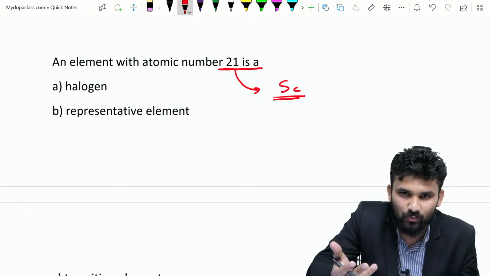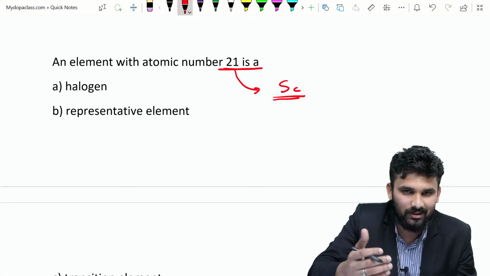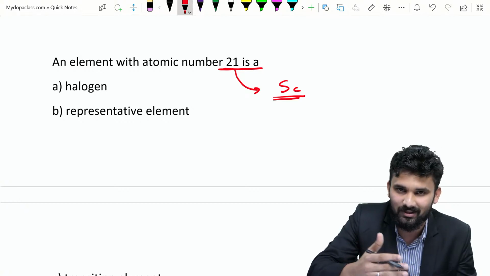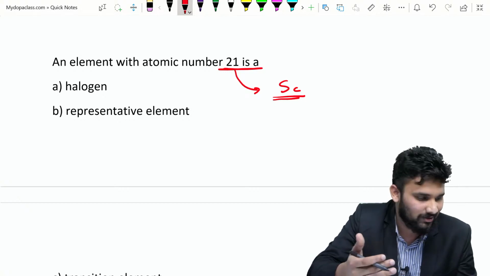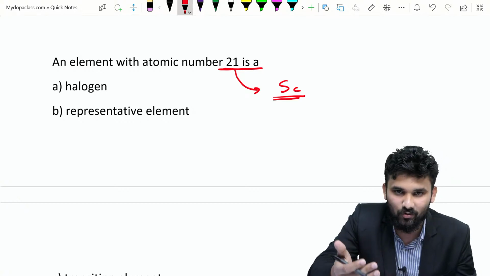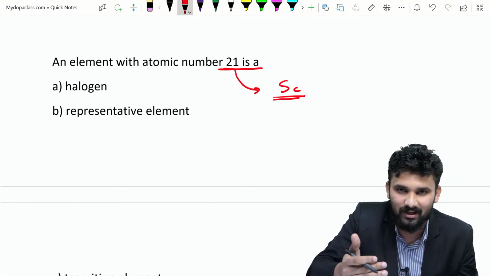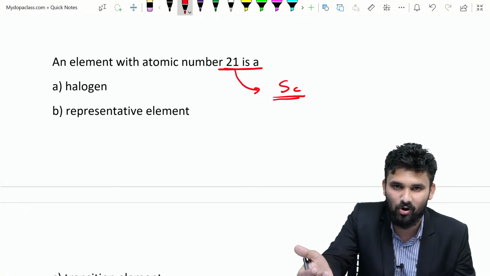So what is the first group element? Lithium, sodium, potassium, rubidium, cesium, francium. Second group is beryllium, magnesium, calcium, strontium, barium, radium. 13th group is boron, aluminium, gallium, indium, thallium. And the 14th: carbon, silicon, germanium, tin, lead. Nitrogen, phosphorus, arsenic, antimony, bismuth. Oxygen, sulfur, selenium, tellurium, polonium. Fluorine, chlorine, bromine, iodine, and astatine.